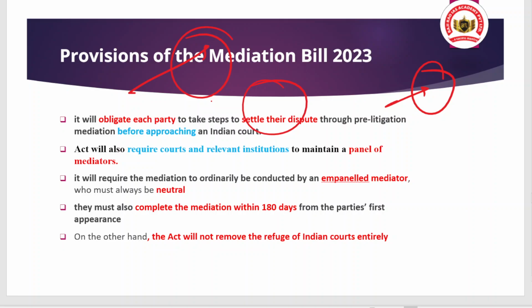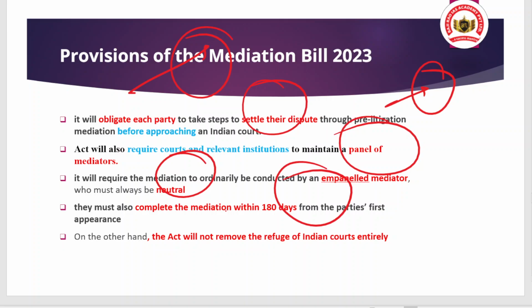Okay, and also it requires the court and relevant institutions to maintain a panel of mediators, and mediation is to be ordinarily conducted by an impaneled mediator, and that impaneled mediator should be neutral, unbiased, uncompromising, and must also complete the mediation within 180 days from the parties' first appearance.